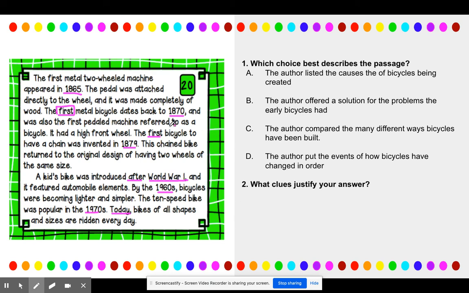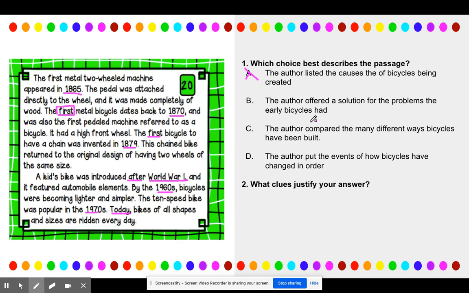Okay, so now that I have a good idea of what this author is sequencing, I'm going to look at my options. The author listed the causes of the bicycle being created. No, I saw 0 signal words for cause and effect. The author offered a solution to the problems the early bicycles had. Well, it did kind of talk about how some of them were not very good, like the ones made of wood, but I didn't really see any signal words for that.